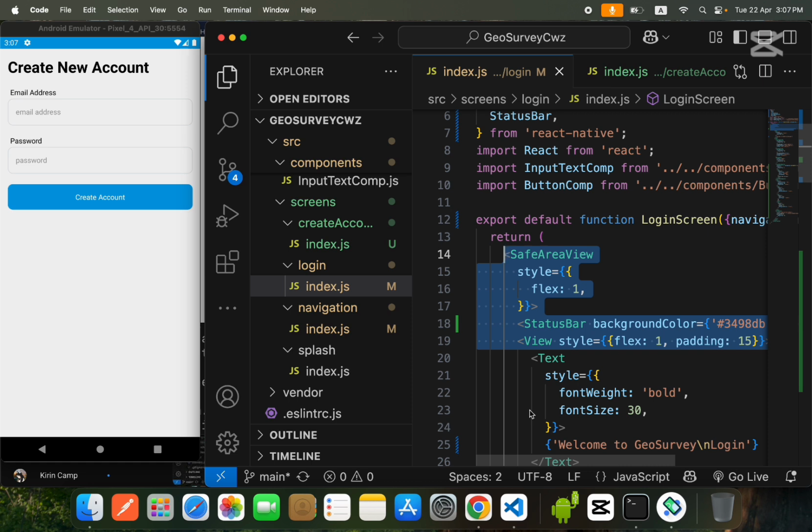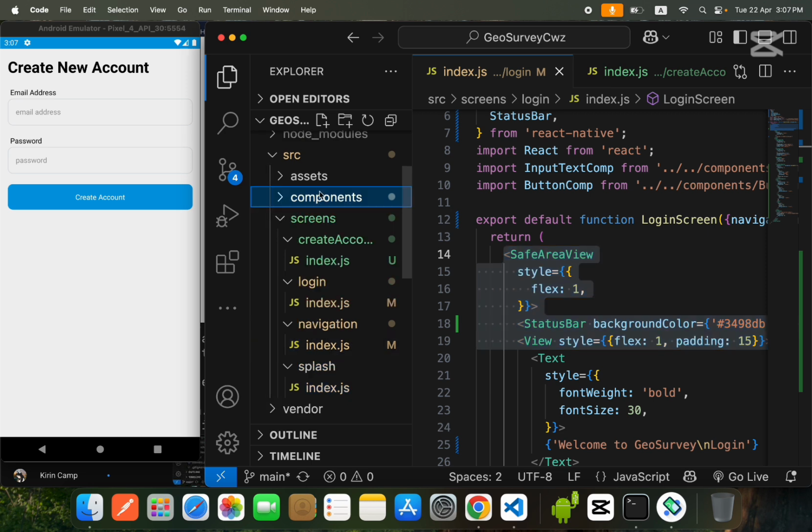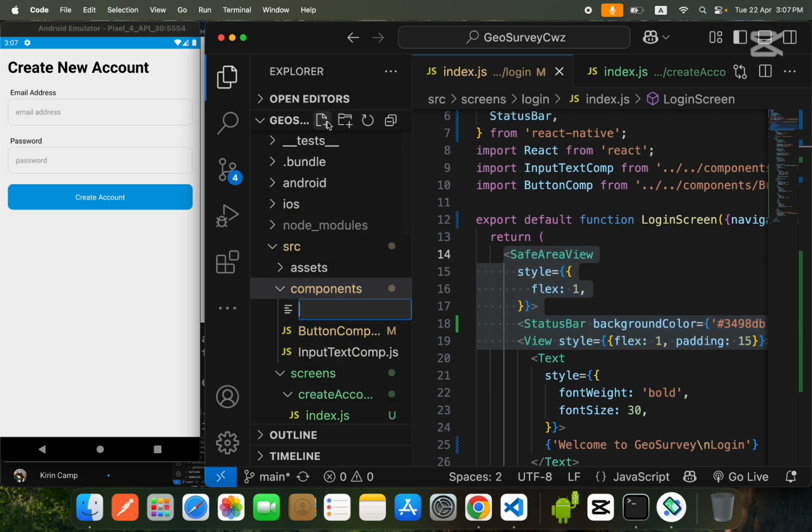So we don't need to code it every time. What we will do friends, I will come inside my component folder and create a file over here. We will call it safe area component. You can call it whatever you want.